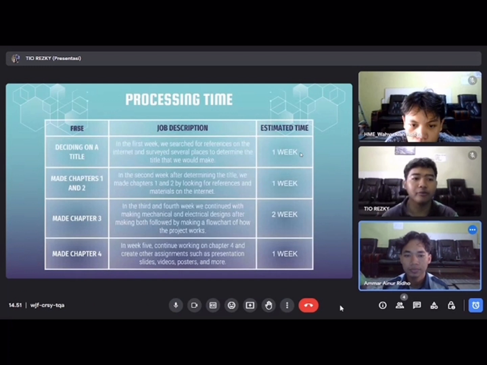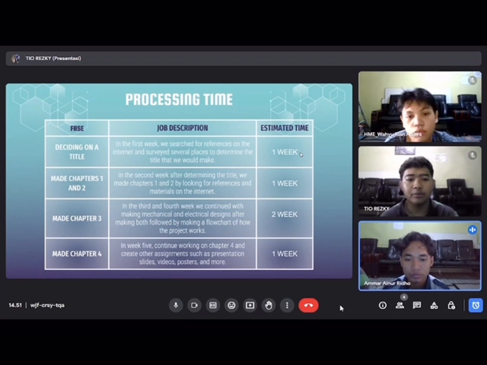Processing time. Determining the title. In the first week, we searched for references on the internet and surveyed to determine the title that will be made. Estimation time 1 week. Chapter 1 and 2. In the second week, after determining the title, we made chapter 1 and 2 by looking for references and material on the internet. Estimation time 1 week.